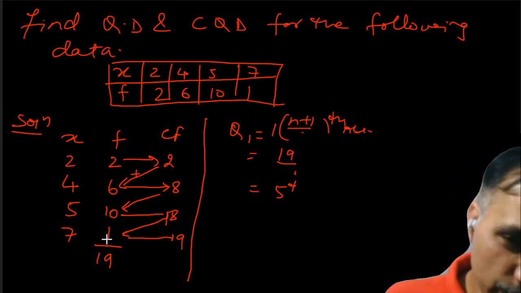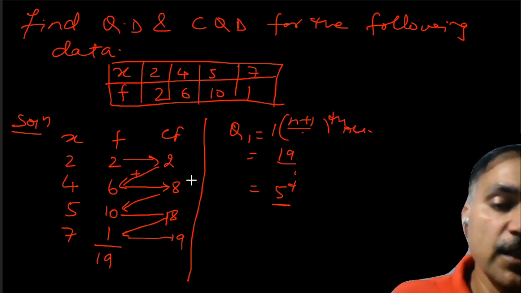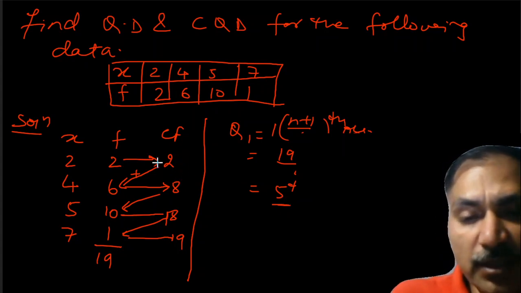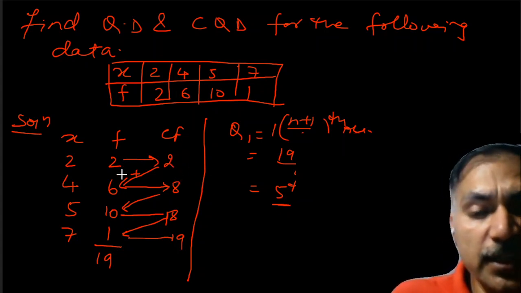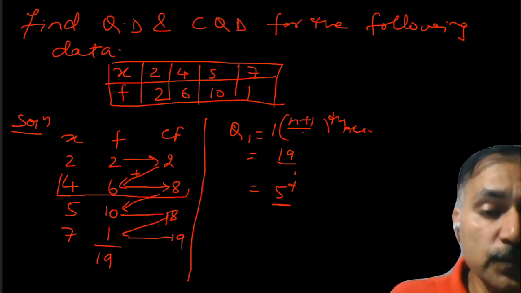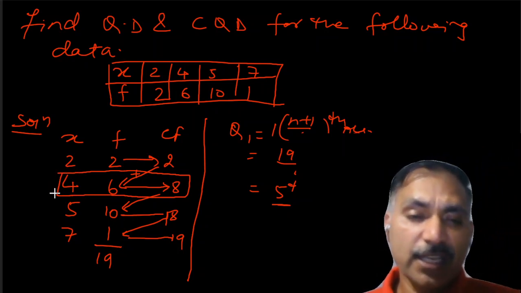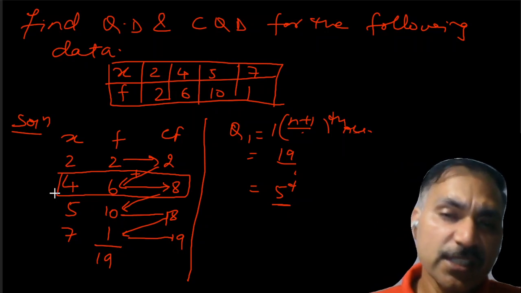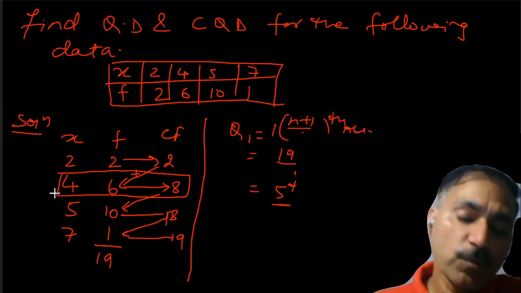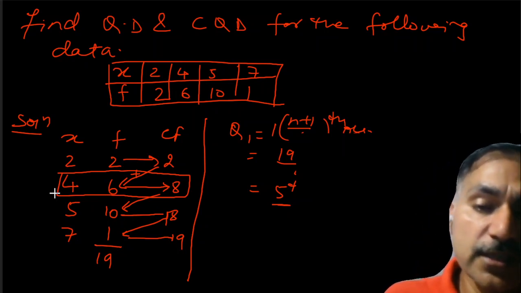Now, the question is, where is going to be the fifth observation? It will be between 2 to 8. If you look at the number, it is greater than 2 and less than 8, so it will fall under this one. Always remember, whenever you are finding quartiles, that is positional observation, the procedure is the same. In the case of quartile, decile, percentile, you need to understand with full confidence that if you know these, you can get the answer.